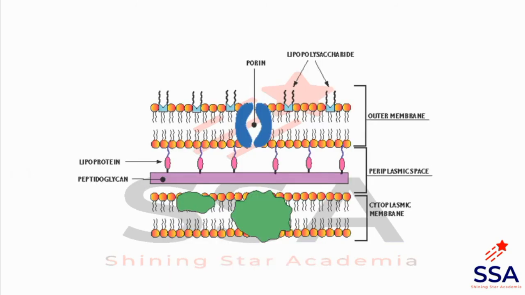Here an image of the gram-negative bacterial cell wall is given. You can see the cytoplasmic membrane, then the peptidoglycan layer, then on the outer side of the peptidoglycan layer there is the outer membrane. So we can say that this is the image of the gram-negative cell wall. And there is LPS, lipopolysaccharide, on the outer membrane, and the integral protein channel, that is porin, also found in the outer membrane.